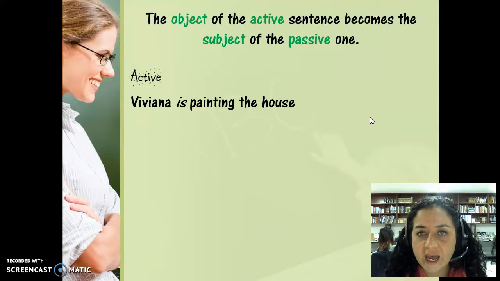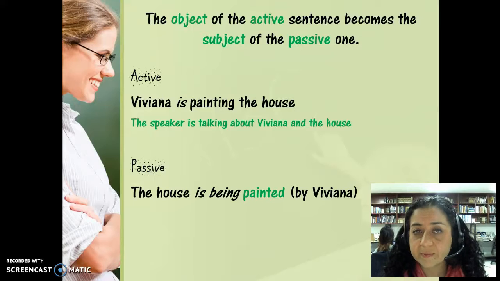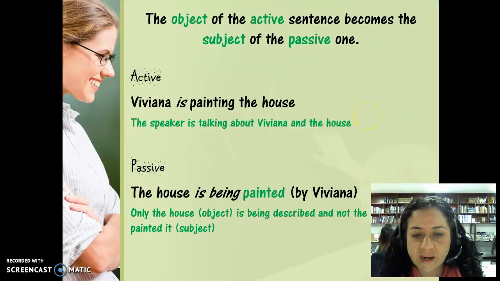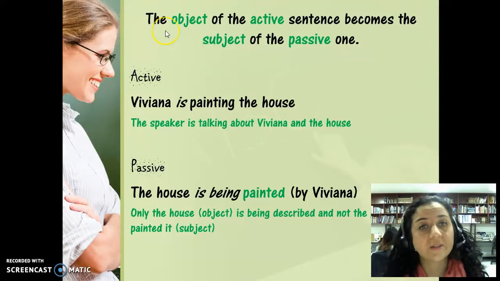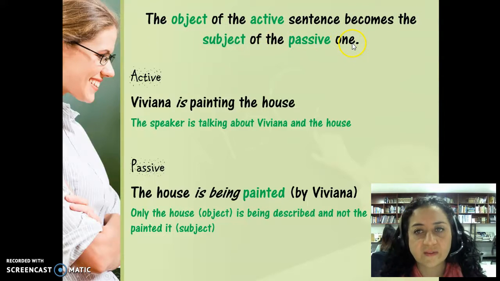Viviana is painting the house. The speaker is talking about Viviana and the house. The house is being painted by Viviana. Only the house, or the object, is being described and not the person who painted it. As you see here, by Viviana is in parentheses. That means that it's optional. We can either have it or not have it. So in grammatical terms, this would mean that the object of the active sentence becomes the subject of the passive one. It's just what happened here. In Viviana is painting the house, or the house is being painted by Viviana.